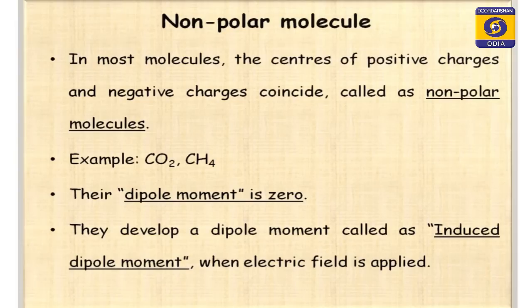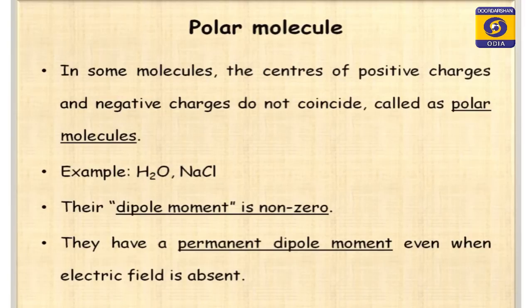Why? Because the centers coincide, and they develop a dipole moment called induced dipole moment when an electric field is applied. Then what are the polar molecules? In some molecules, the centers of positive charges and negative charges do not coincide. So, they are called polar molecules. For example, H2O, NaCl, and their dipole moment is non-zero. That means they have a permanent dipole moment even when the electric field is absent.